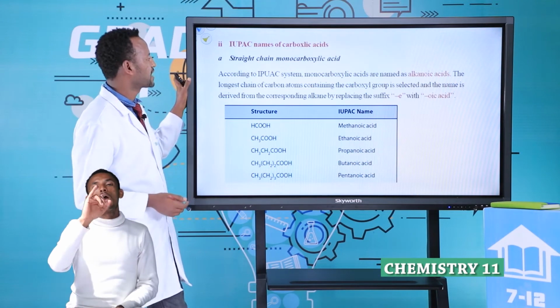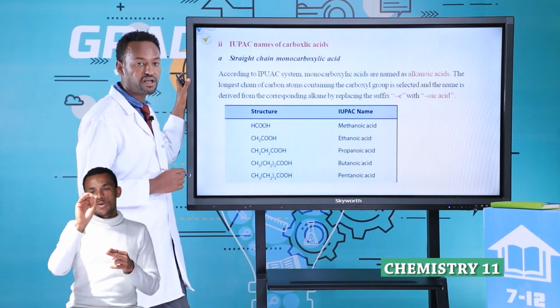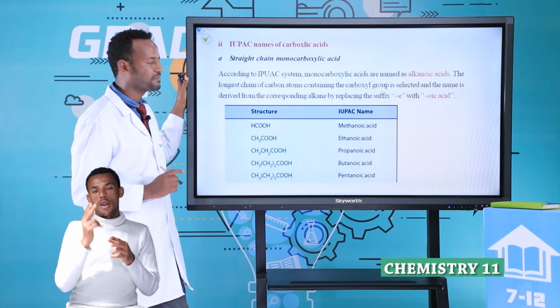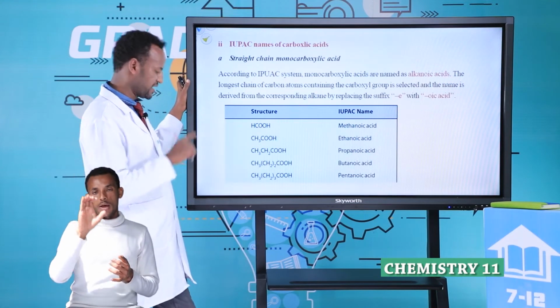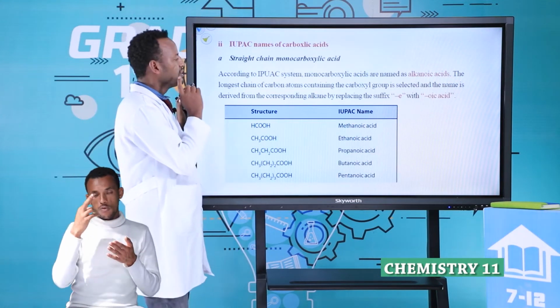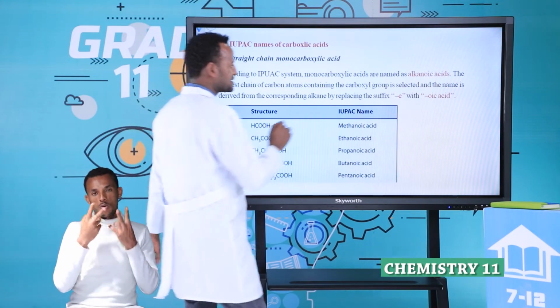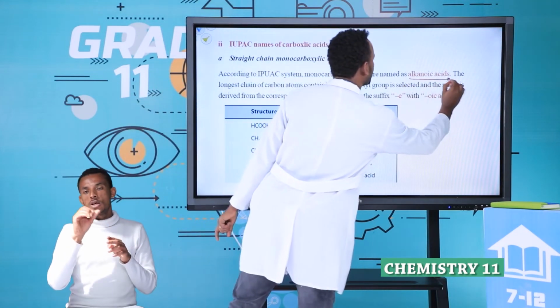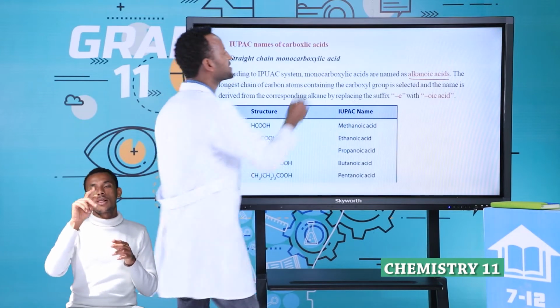IUPAC names of carboxylic acids. The first one is what? The common name. This is the IUPAC name. In the case of the IUPAC name, look, monocarboxylic acids are named as alkanoic acids. For example, alkane.